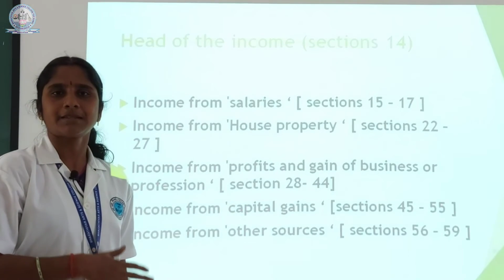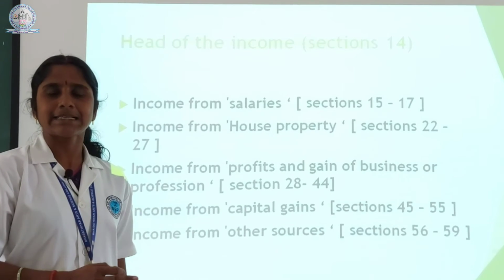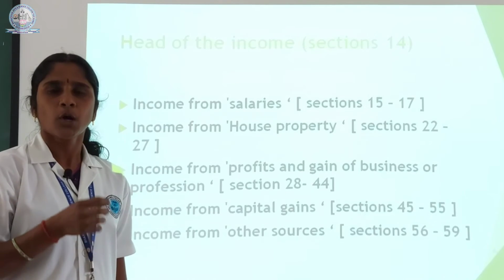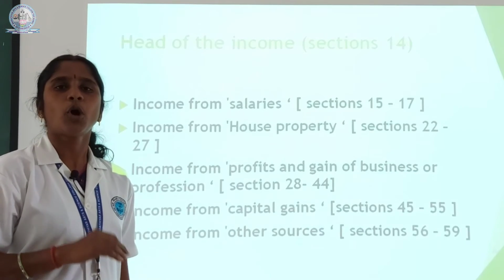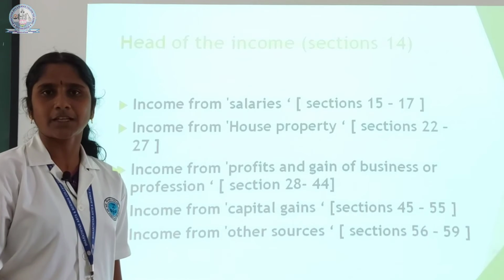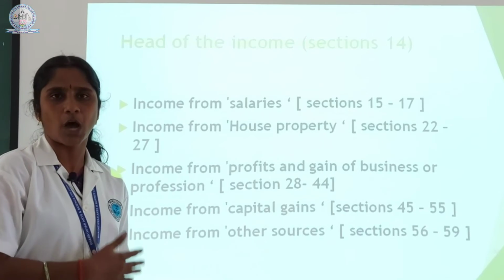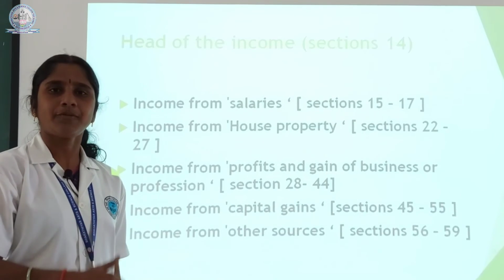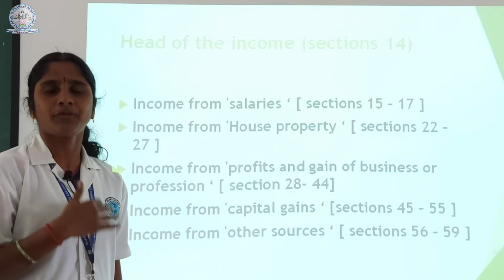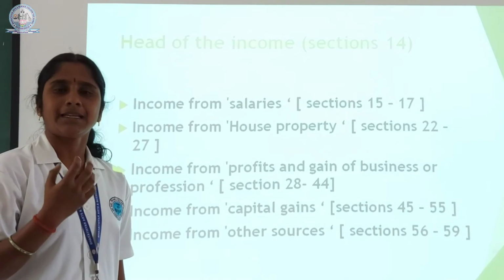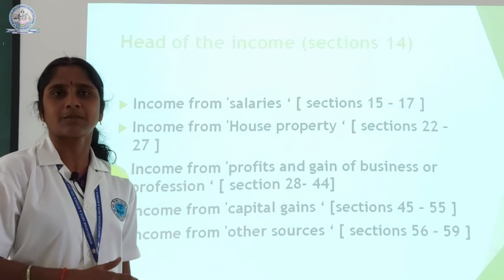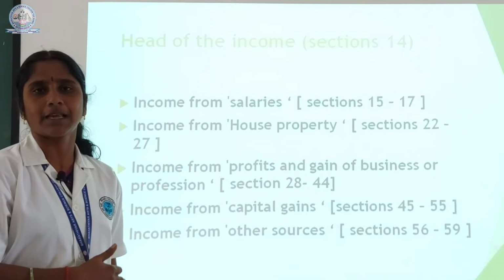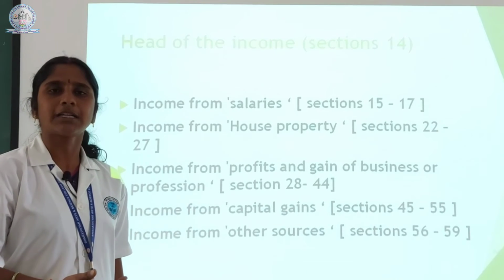Long-term capital gain means if an assessee holds an asset for more than 36 months from the date of purchase, it is called a long-term capital asset. If he sells such an asset and earns something from that process, it is called long-term capital gain. The second is short-term capital gain.